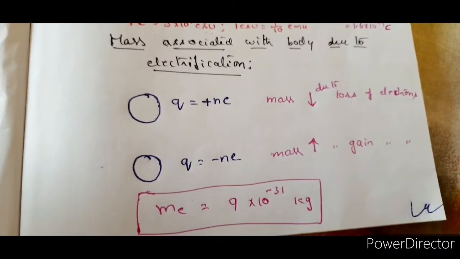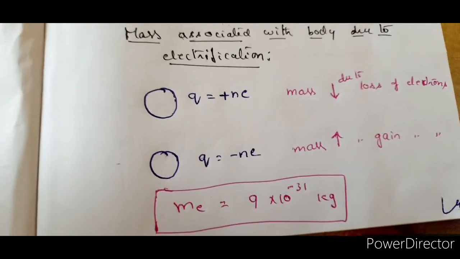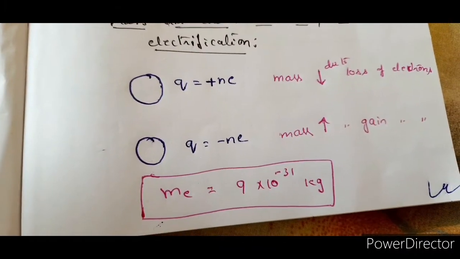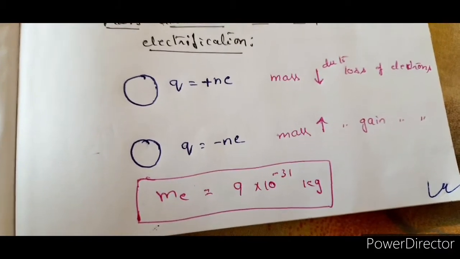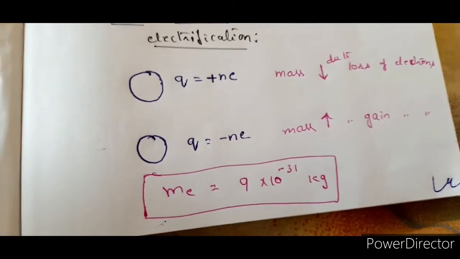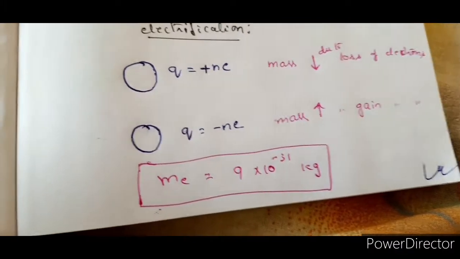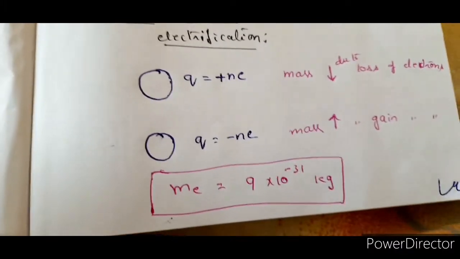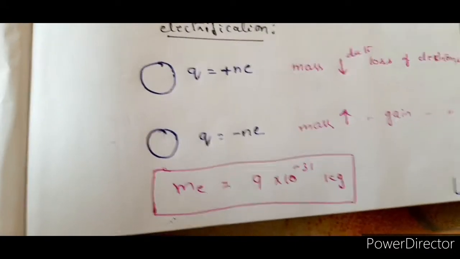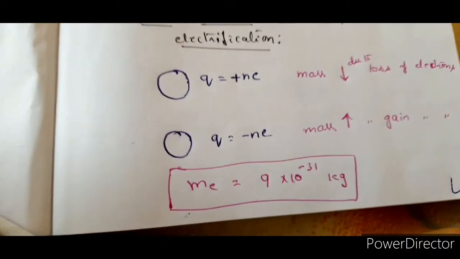Without charge means the net charge being 0. Without charge does not mean without electrons and protons. Dear young minds, it is not without electrons or protons, but with a charge being 0, that means a neutral body. So mass exists without charge, but charge can never exist without mass. A very, very important point that you have to keep in mind. That means when you are giving electrons, you are giving some mass to the body. When you are taking out some electrons, you are removing some mass from the body.